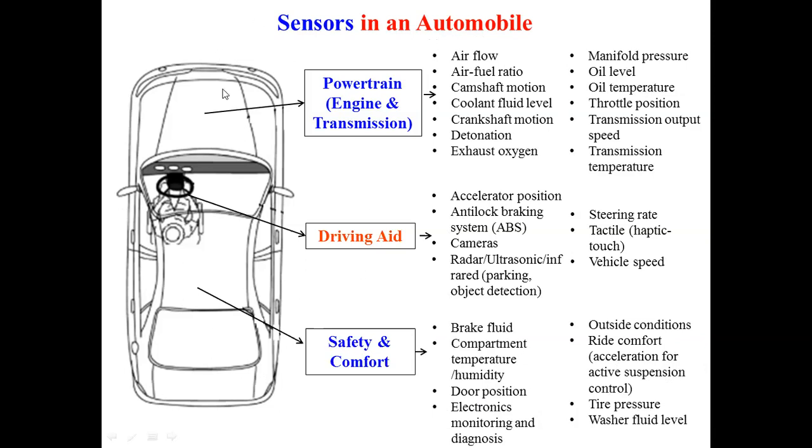So if we desire maximum comfort, maximum driving aids, or a maximum efficient powertrain, then the number of sensors we require should be more. So these are the sensors in total which we are going to utilize in the automobile. To discuss all these sensors is beyond our scope. So from this list, we will see only the representative and important sensors during the in-depth discussion of the sensors.